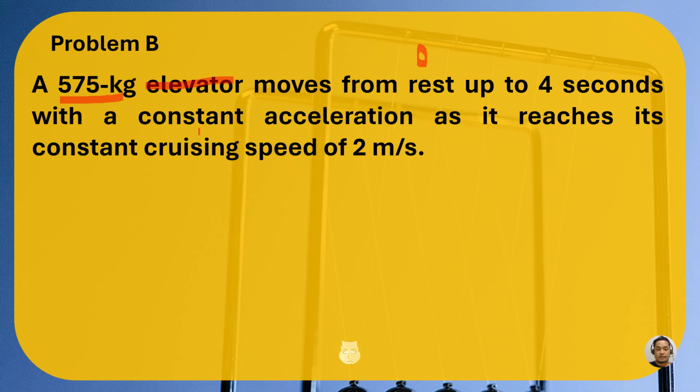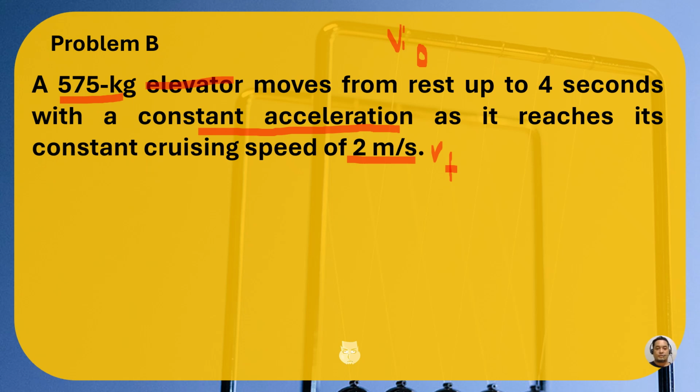So we have a constant acceleration this time in this scenario, as it reaches its constant cruising speed of 2 meters per second. It's going to be our final velocity here. And from rest, so we have zero initial velocity.